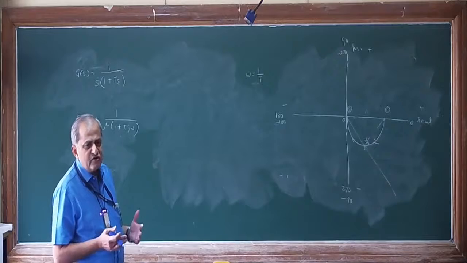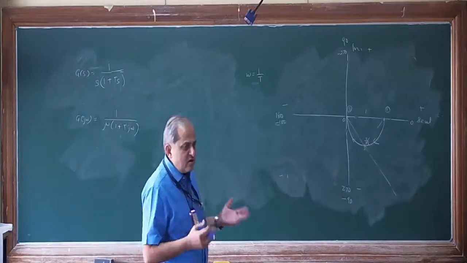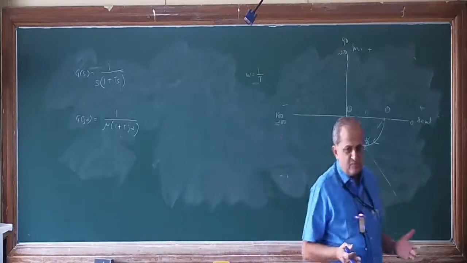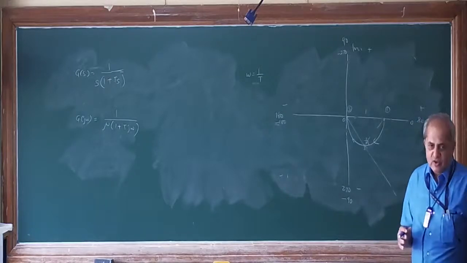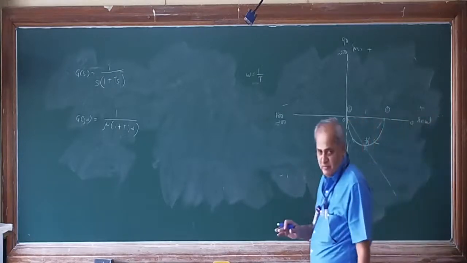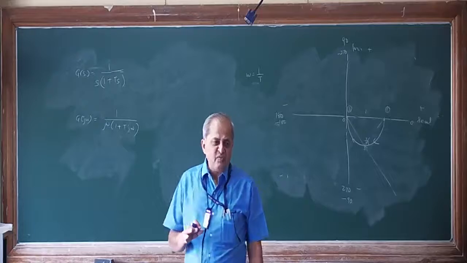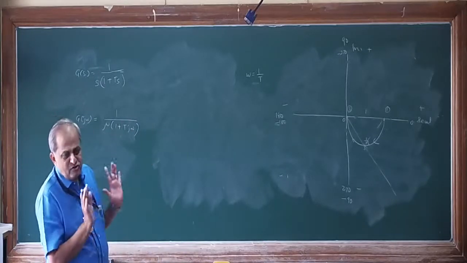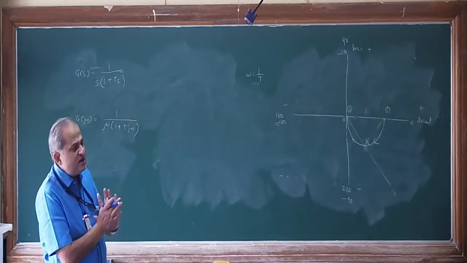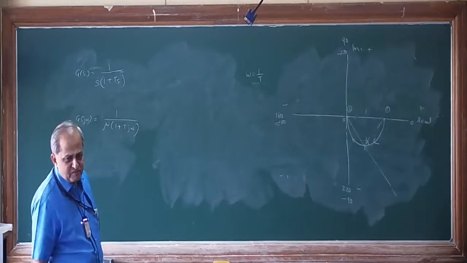But the time response analysis gives you an idea of how the system behaves, whether there is an oscillatory response, whether it is an over damped system or an under damped system. Those ideas only you will come to know. Similarly, a polar plot basically gives you a frequency response only. It will not give any idea about the stability of the system.